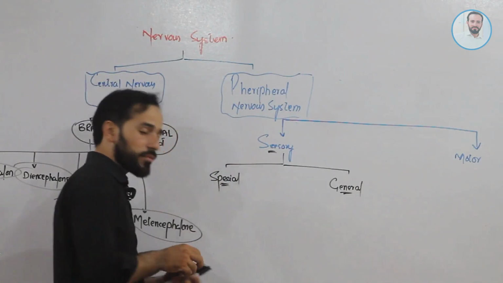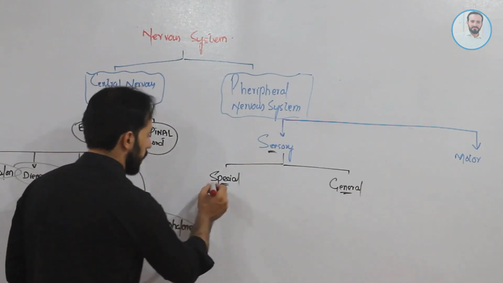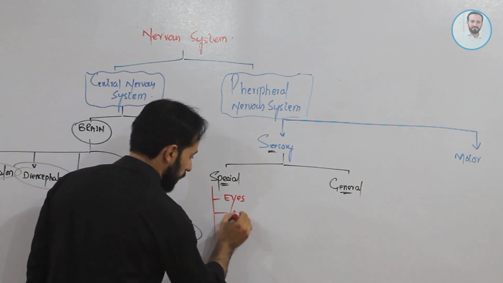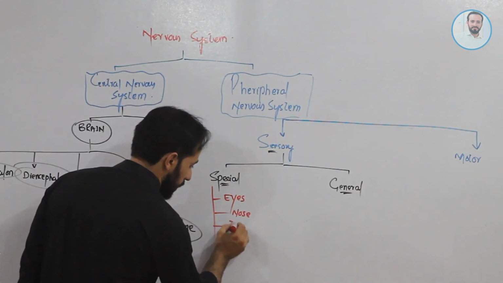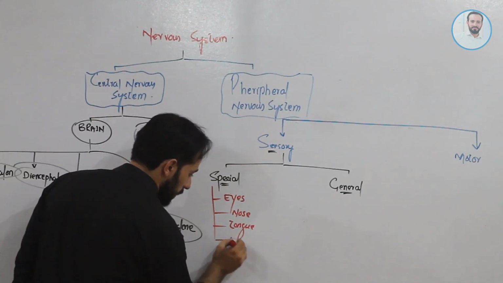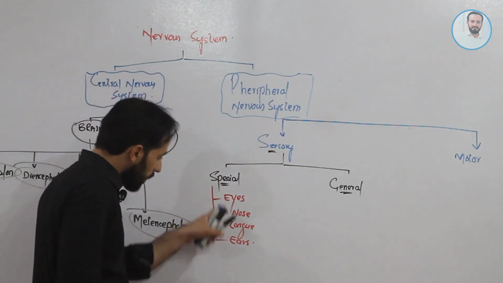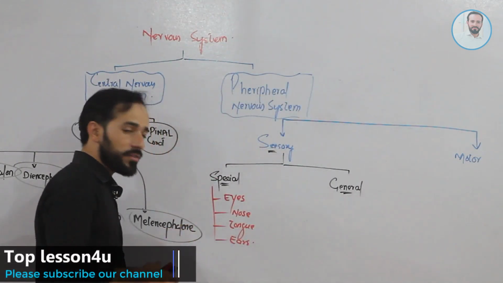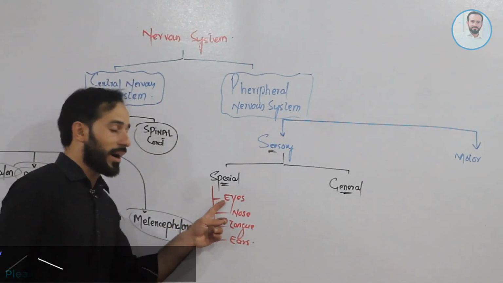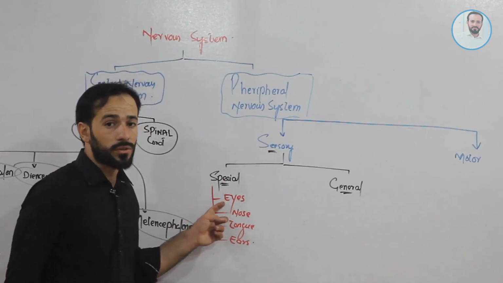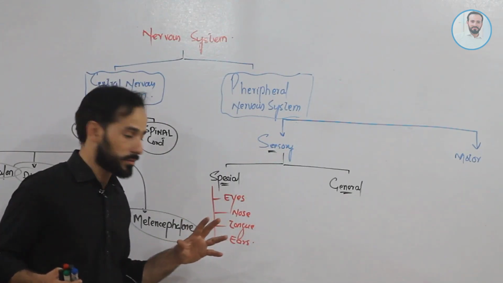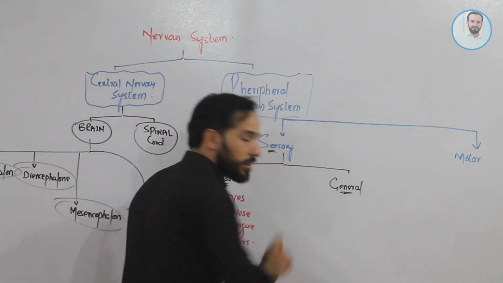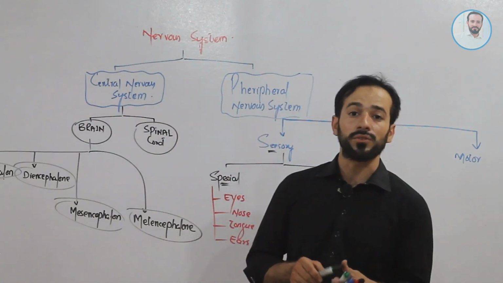So special sensations are coming from special parts of the body. For example, eyes, nose, tongue, ears. These are the parts of the body which are responsible for taking the special sensations. It means that in our body only the eyes can see objects, not ears, not skin, not feet, not hands, right? Then we have special sensations coming from these special parts. Next, we have general sensations. So general sensations are classified into two classes.